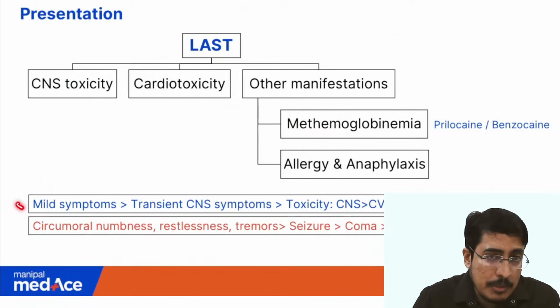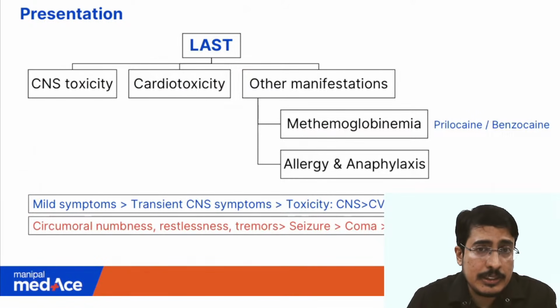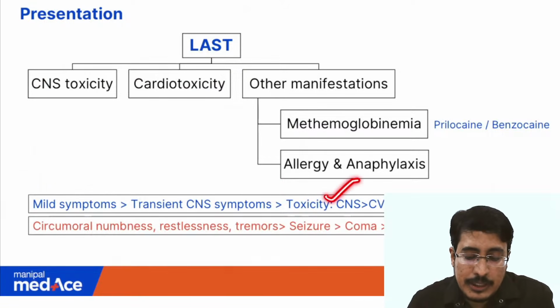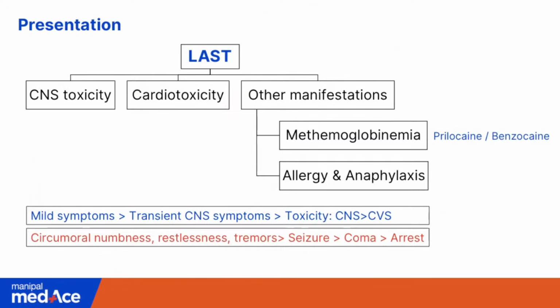He can present with mild symptoms like perioral numbness or slurring of speech, which later on progress into CNS symptoms and then become toxic features. CNS symptoms are more common with lignocaine than bupivacaine. So CNS features are more common than CVS features in case of lignocaine, whereas bupivacaine induced toxicity presents mainly with CVS symptoms.